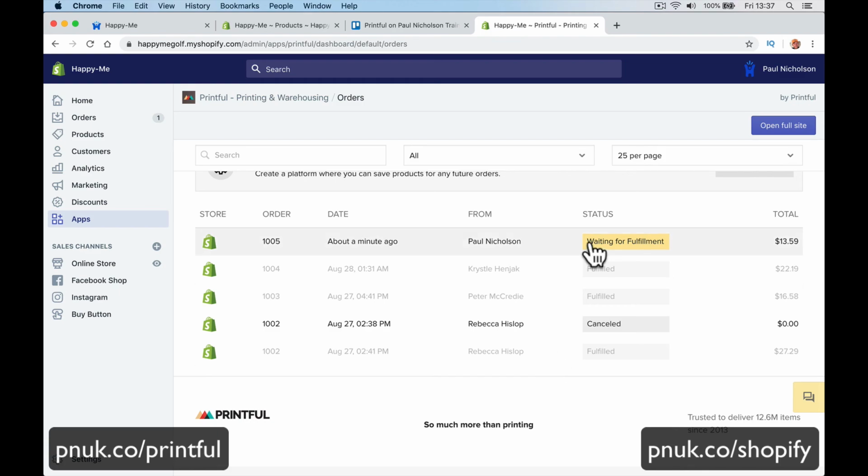So waiting to fulfill. So now what will happen is the fulfillment team will print off that cup and then send it. When they send it, they will change the status to fulfilled, that it's been sent. They will give it a tracking number.